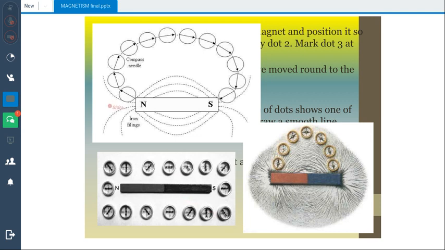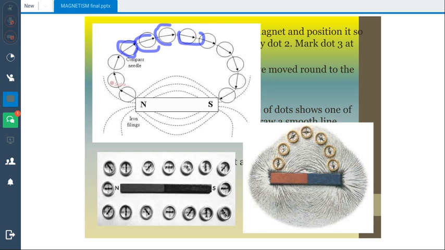Now here is the pattern in which you can see that they have joined all of the points. I am unable to draw it clearly because of the pen, but you can see in the diagram over here that they have joined the points which were drawn in the previous diagram.